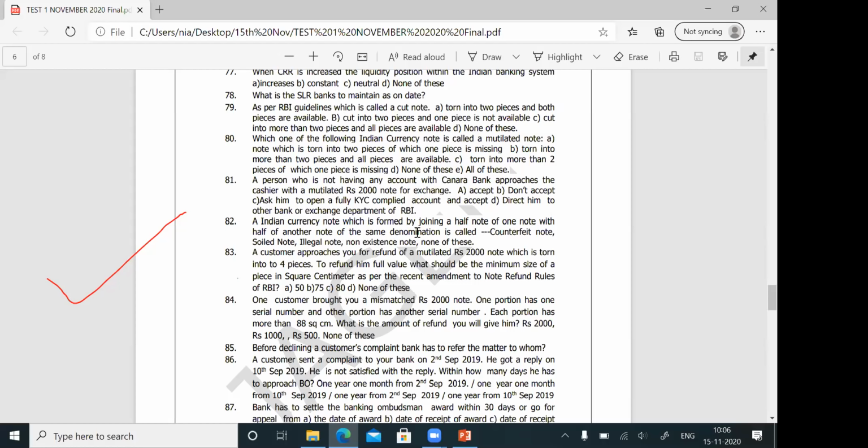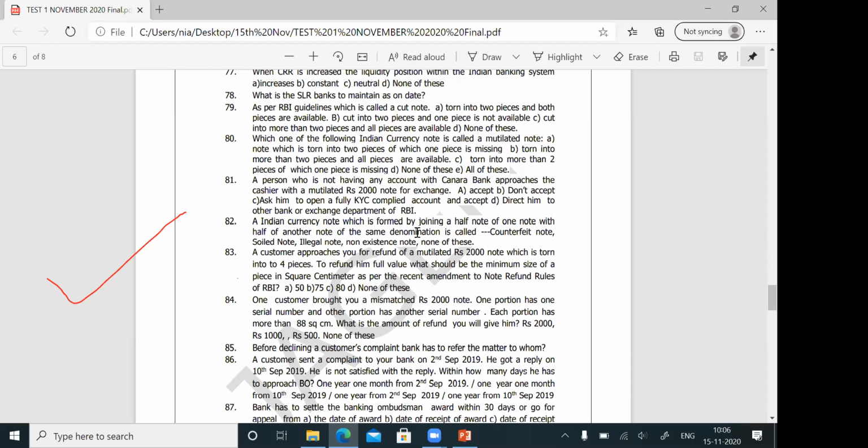Up to 5 rupees, the serial number of the notes will be printed only in one place. They are called single numbered notes.